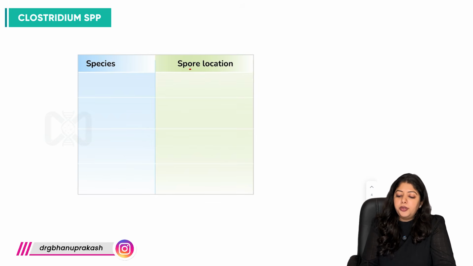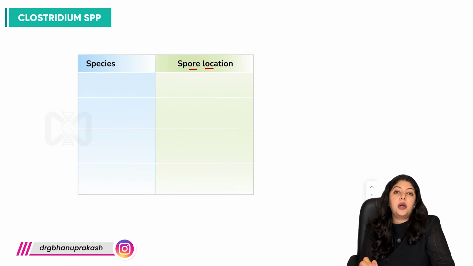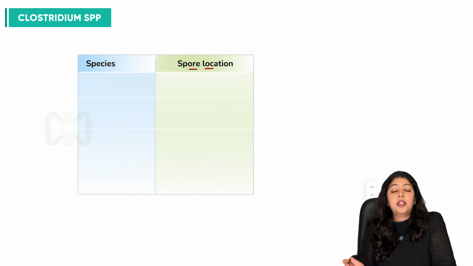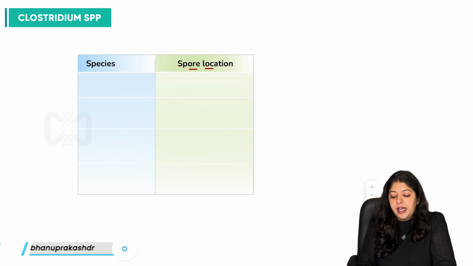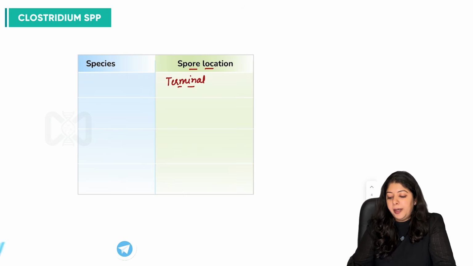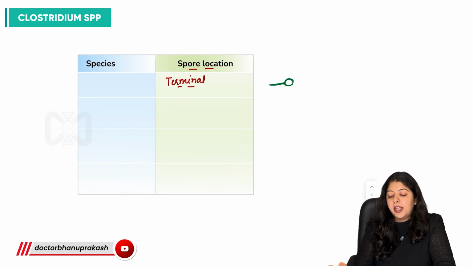Now, the importance of the spore location and how it helps us differentiate different species. Firstly, terminal spores. Terminal means at the end. Suppose this is a bacilli and we have the spore at the very end of the bacilli. That is defined as terminal spores. And what are the species which have terminal spores?